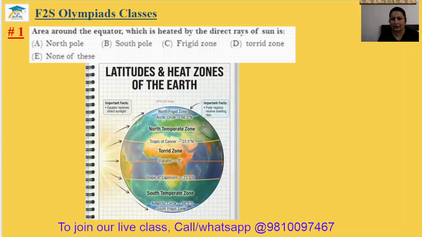So you can see in this picture, the North Pole is the upper part and the South Pole is this one, and Frigid Zone is written here. So it is your North Frigid Zone and this is your South Frigid Zone. Okay. So where is the ray of sun directly hitting the earth? You can see the direct ray is coming in this area and this zone is known as Torrid Zone. So the answer will be option D. First answer is option D.